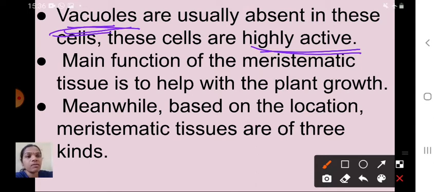The main function of the meristematic tissue is to help with plant growth. Understood now? What is the main function of this meristematic tissue? Yes, that tissue will help to grow a plant.